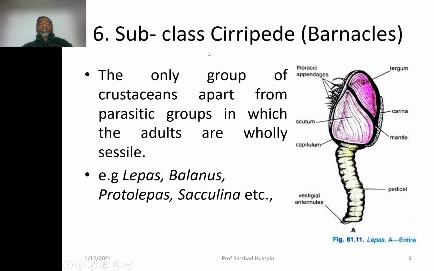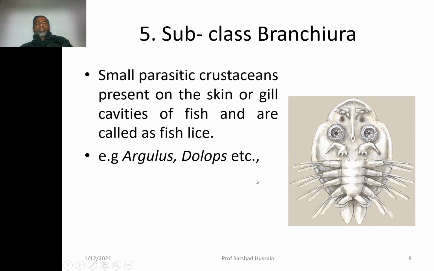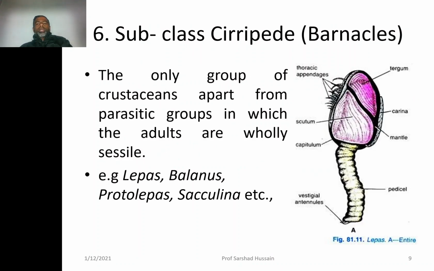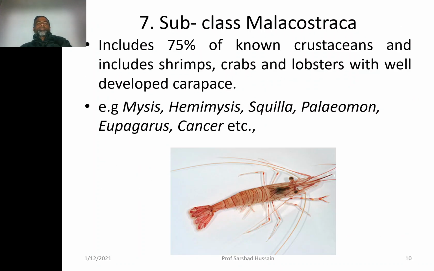Then the sixth subclass is Cirripedia, or the barnacles, as they are commonly called. The only group of crustaceans apart from parasitic groups in which the adults are wholly sessile. So all the other subclasses have organisms which move from one place to another, but these are sessile; they remain attached to the substratum. Examples are Lepas, Balanus, Protolepas, Sacculina, etc. The previous subclass, Branchiura, also had sessile organisms, but they were parasitic. These are not parasitic, but they remain attached to the substratum.